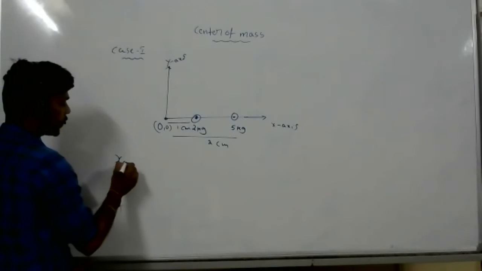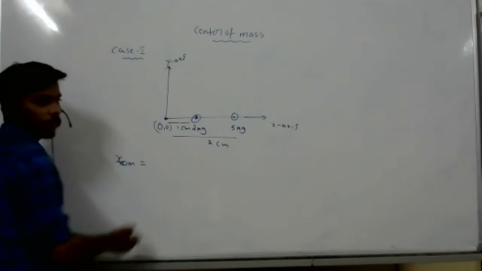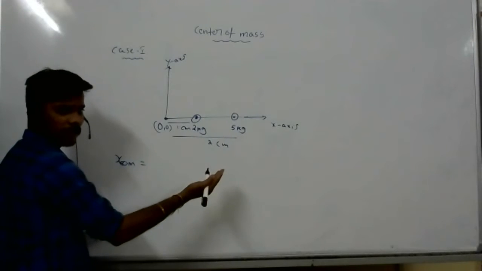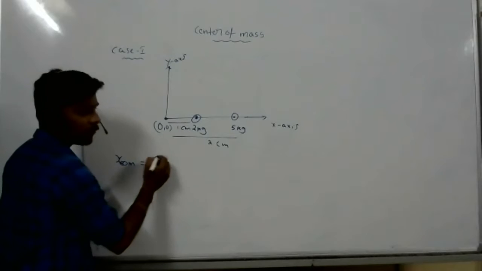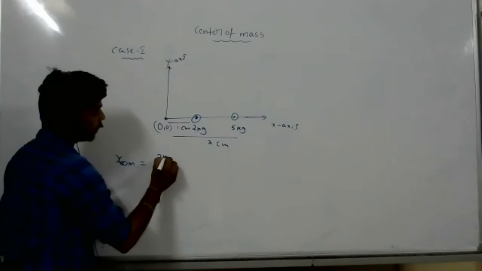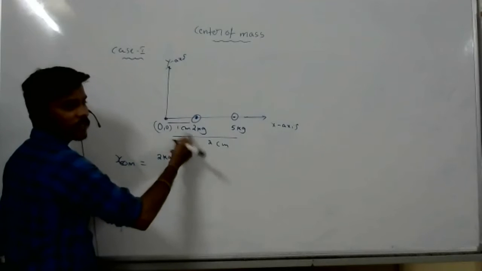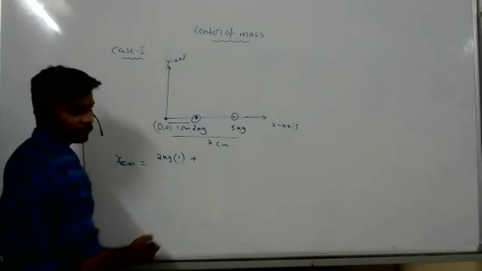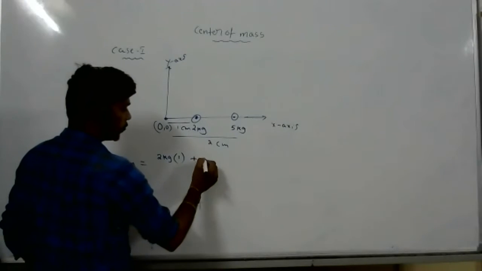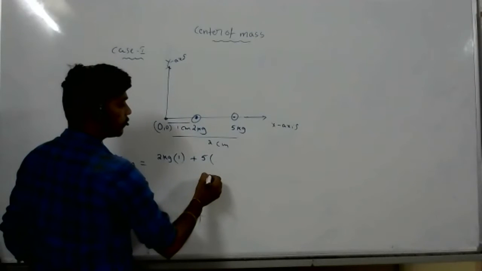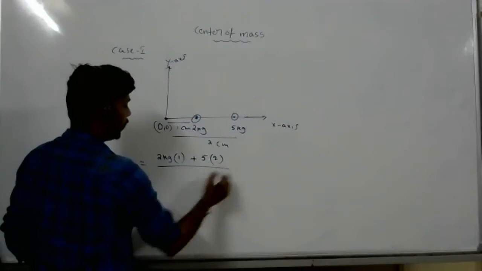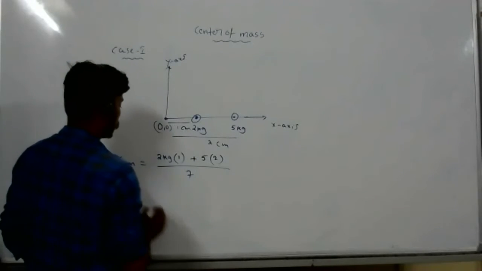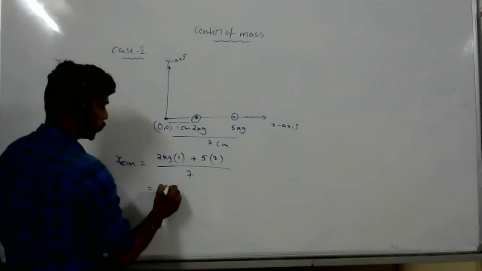So x center of mass equals, tell me the formula. M1 x1 plus M2 x2. What is m1 here? 2 kg, into r1, how much? With what distance? 1 centimeter. Plus m2, how much? 5. What is r2? 2. By m1 plus m2, how much? 7. So it is 12 by 7.